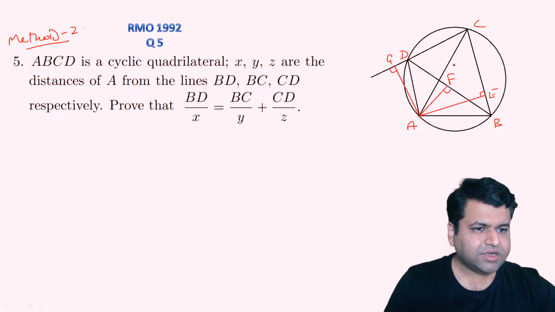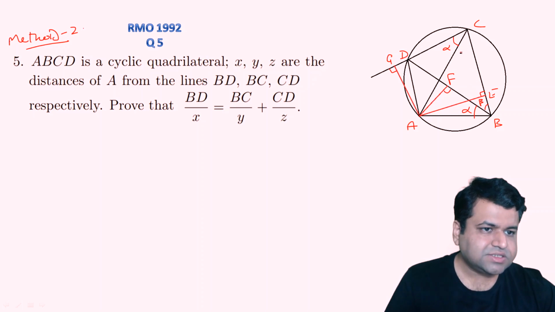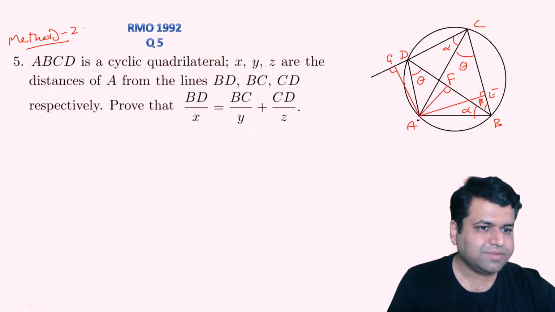Okay, further let's assume this angle to be alpha, this angle to be beta. This will be the same as alpha, as you can see it is on the same chord AD, right? So this angle will be alpha, right? Let's assume this angle to be theta. So as you can see, if it is on the AB chord, this angle will also be how much? Theta, because on chord AB, angle ACB will be the same as angle ADB, as it is subtended by the same chord AB.